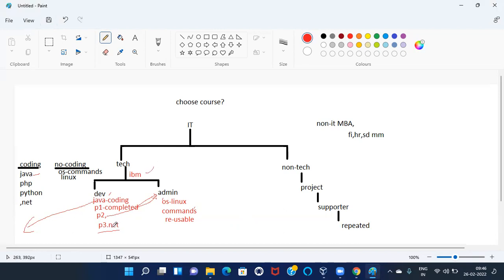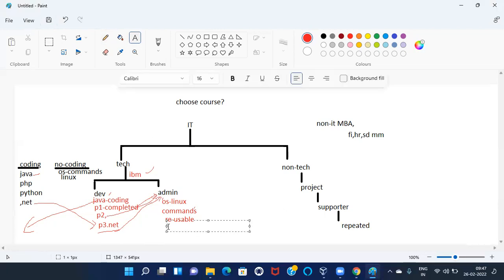The organization is going to hire whom? .NET people. Once the .NET people have joined, they are going to complete this project 3 with the .NET code. And then over to whom? Administrators. Again, while deploying the .NET project, is the IBM organization going to look for new administrators, or the same? It is the same. So here we can see that for all environments, Linux is going to support. Same for all.